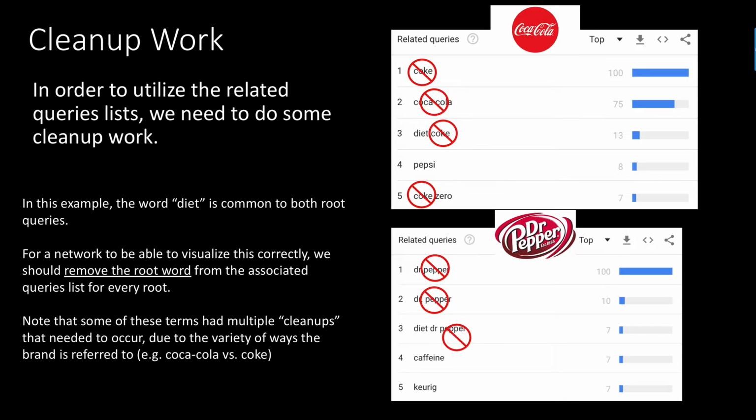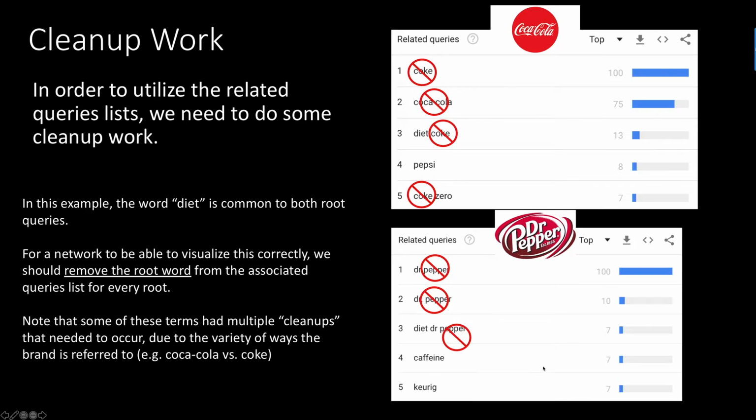In order to get that data from the related query screen into a format that's usable by Gephi for a network visualization, we had to do some cleanup. Since our goal here is to find associations, we might need to make that a little bit cleaner to make it work correctly. A good example to illustrate this is if we think about Coca-Cola as a root and Dr Pepper, both of them have the word diet plus the root as part of their associated queries. If we remove the root word, suddenly we can see, okay, diet is now common to both of these root words. So if we're creating a network visualization, they can both link up on the diet word.